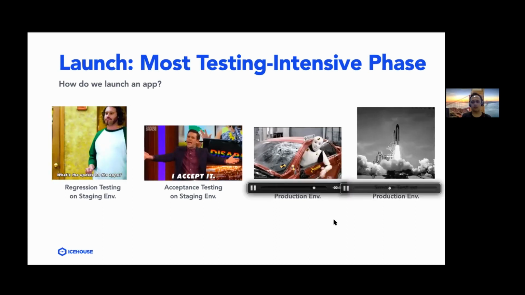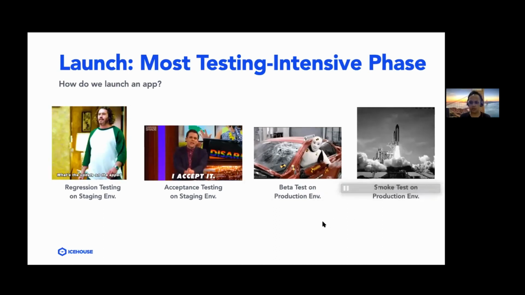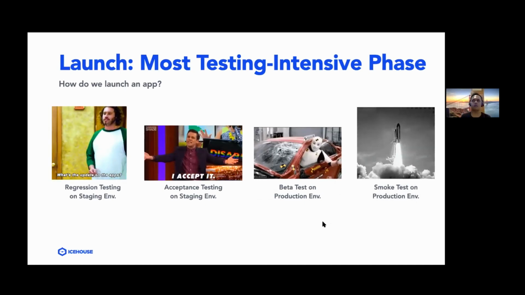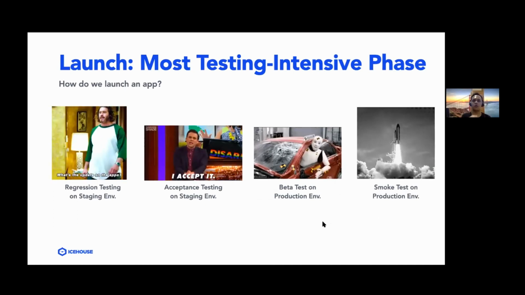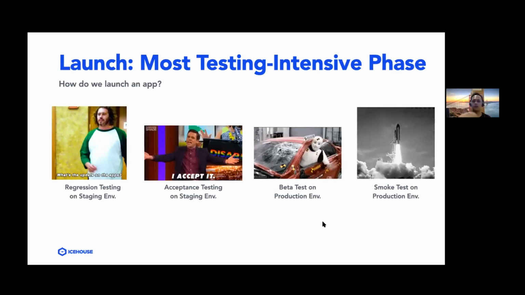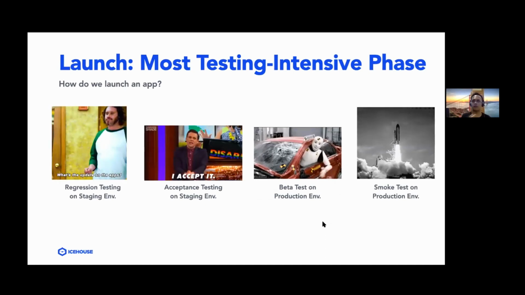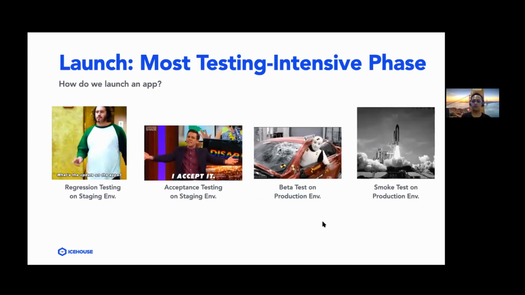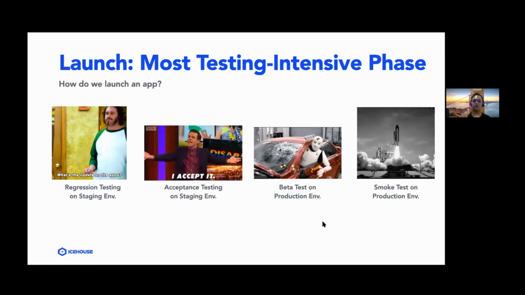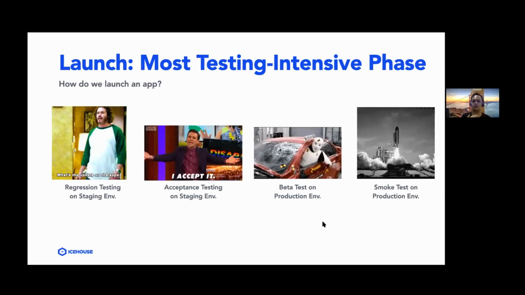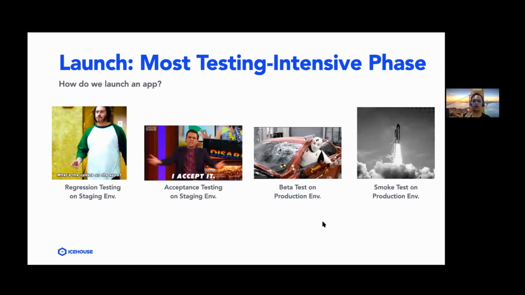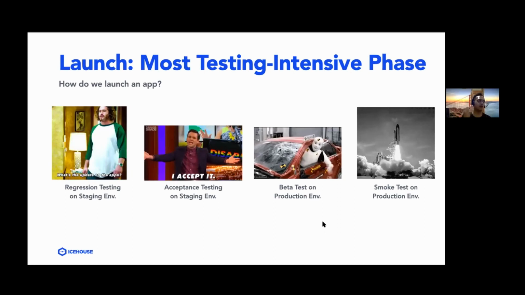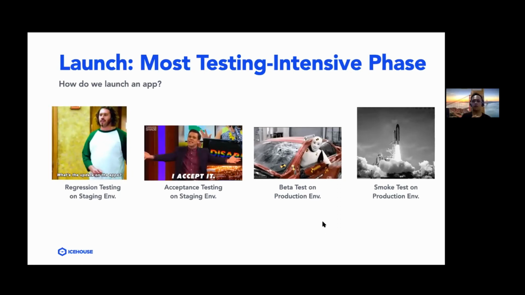And we go into the next phase, which is smoke testing on production environment. In this phase, the developer releases the app into the Google Play Store and Apple App Store. Once it's up there, our QAs download it onto the testing devices and start doing smoke testing. Smoke testing is basically the same as beta testing. It verifies that the critical functionalities within the app still function, and also that the new features are functioning as expected within production environment.